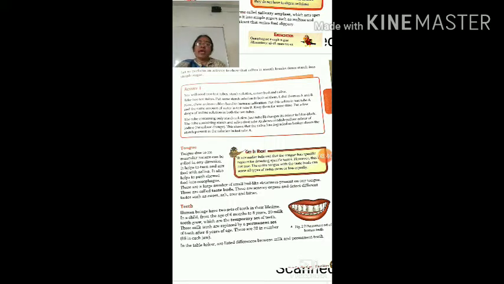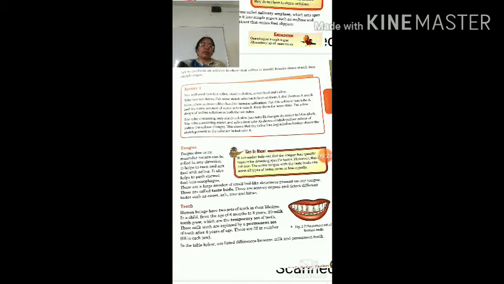Now the teeth. There are two sets of teeth: permanent teeth and milk teeth. Milk teeth, which are found in early infants, start growing after 6 to 8 months, and they stay only until the child becomes 7 or 8 years old, after which they start falling down and permanent teeth replace them. These milk teeth are 20 in number, and they are deciduous teeth, so they fall at the age of 6 to 8 years. After that the permanent set of teeth arises, and these are 32 in number.